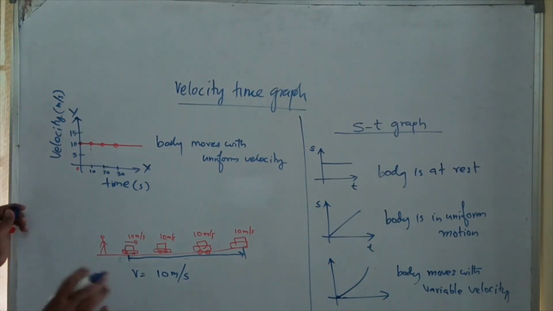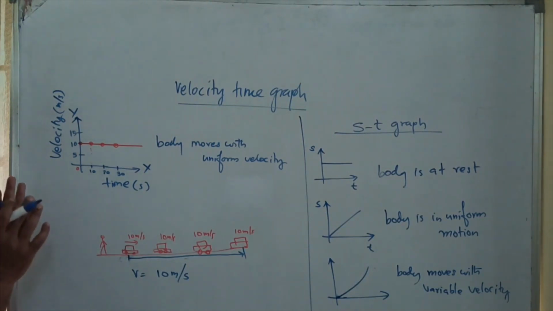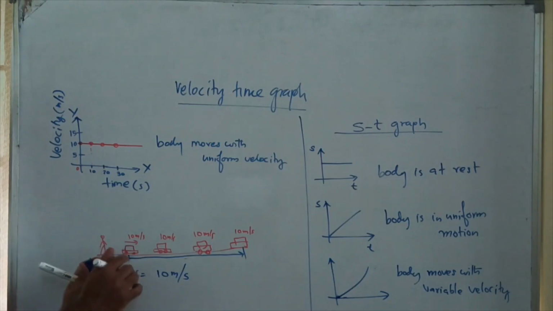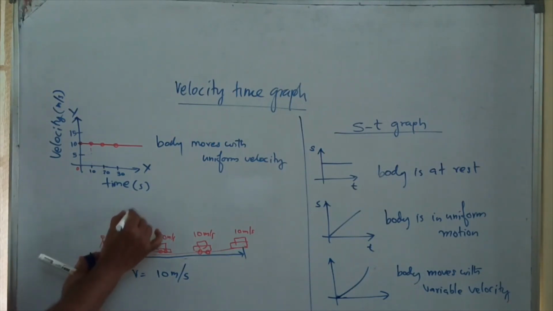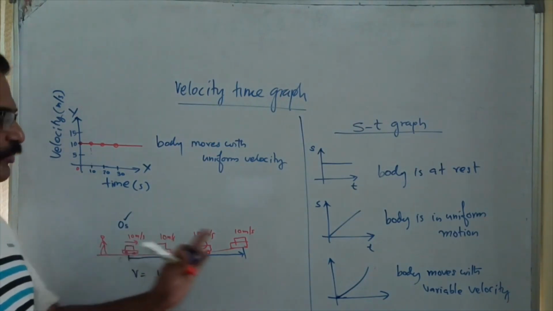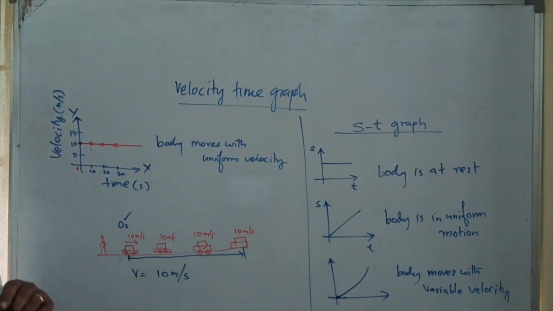In my explanation, what is the total time taken? I said that this is the first position. When I start my observation at 0 seconds, the body reached here. What is the total time taken?